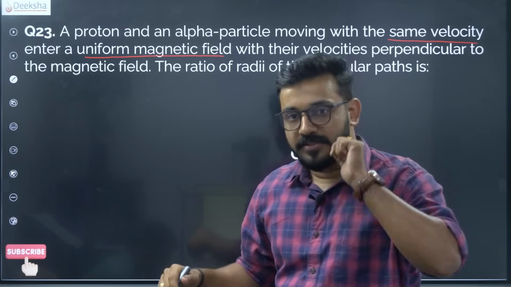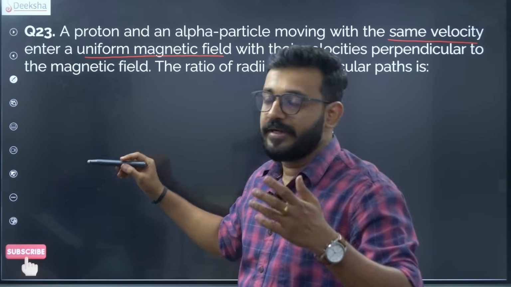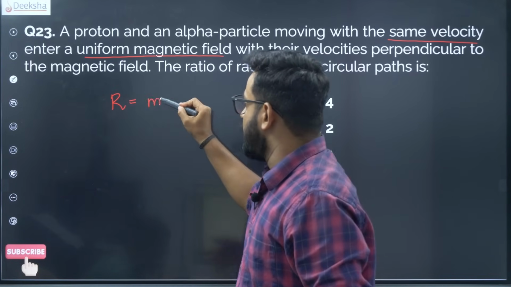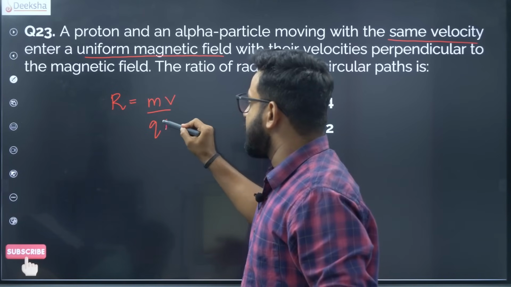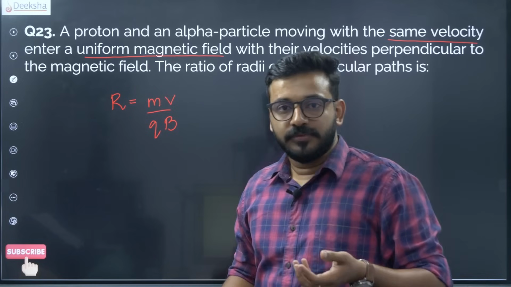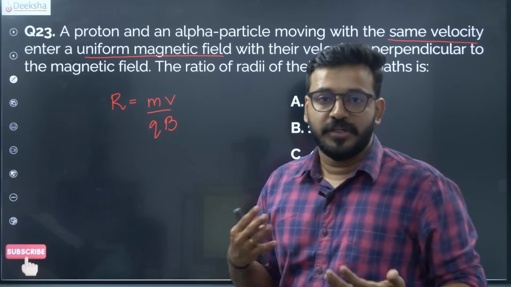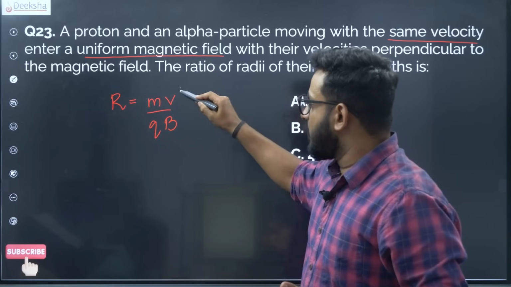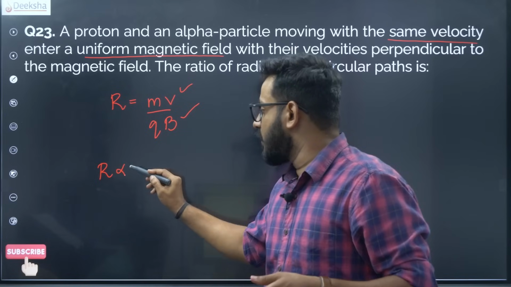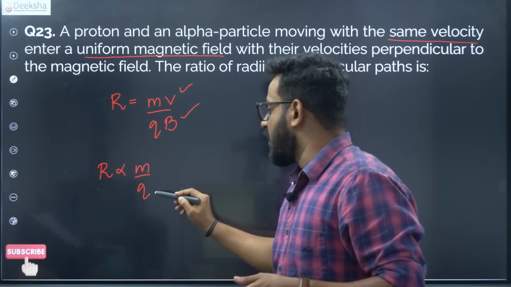Now, the radius formula is given to you. Ratio questions are often dealt with by proportionalities. Radius is given as mv divided by qB. We have seen this, right? Now, eliminate the constant terms in this formula according to the situation. In this situation, v is a constant, B is uniform, you can quit all that. So your radius is proportional to mass and charge.